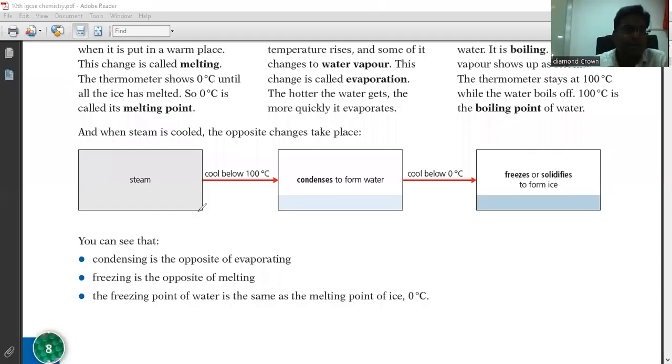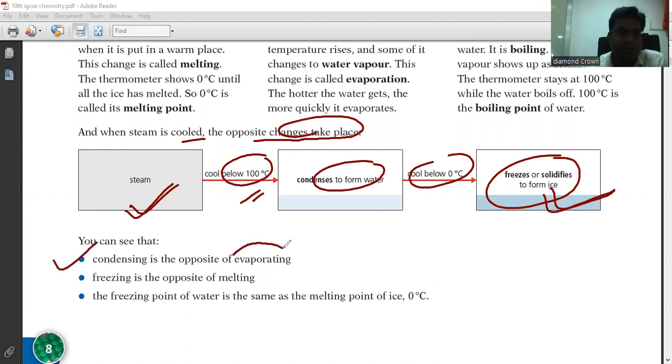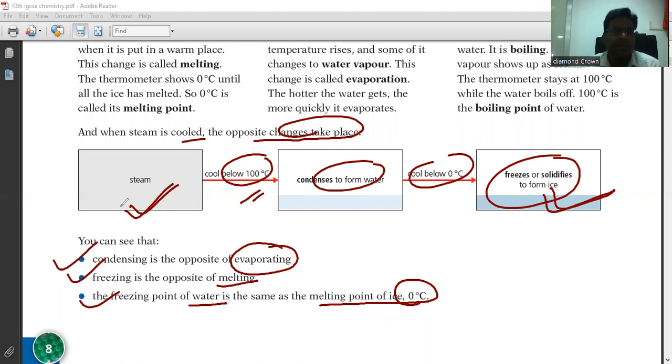Look at the next point. When steam is cooled, opposite changes take place, right? So this is steam. When it cools below 100 degrees Celsius, it condenses to form water. Now when it cools below 0 degrees Celsius, it freezes and solidifies to form ice. So we can see that condensing is the opposite of evaporating, right? And freezing is the opposite of melting. And the freezing point of water is the same as the melting point of water, that is 0 degrees Celsius. So this is the reverse process for water.